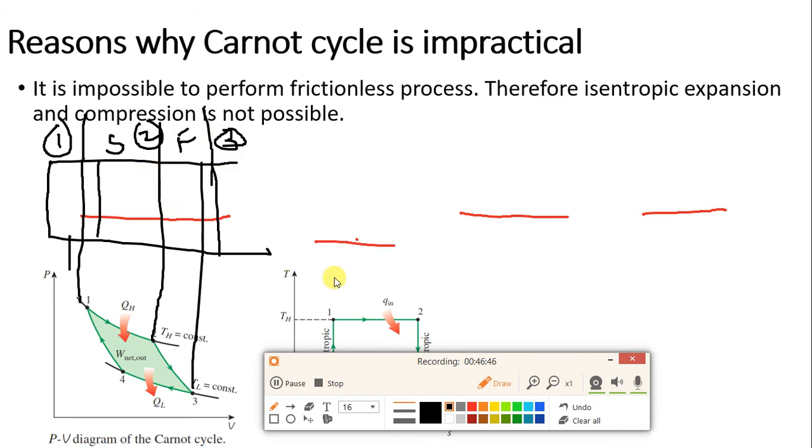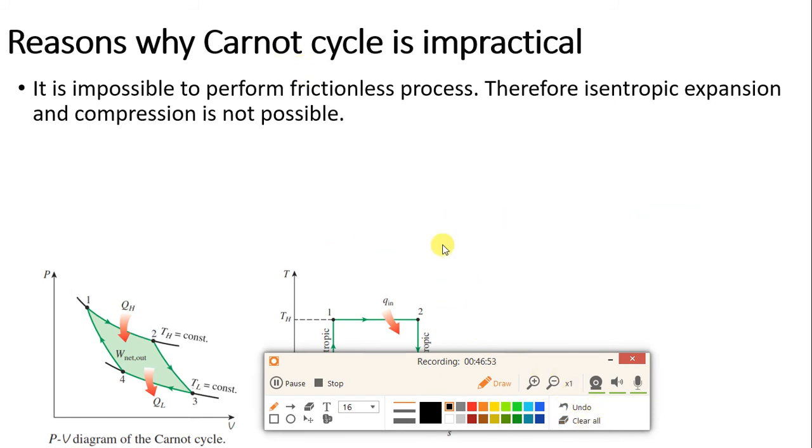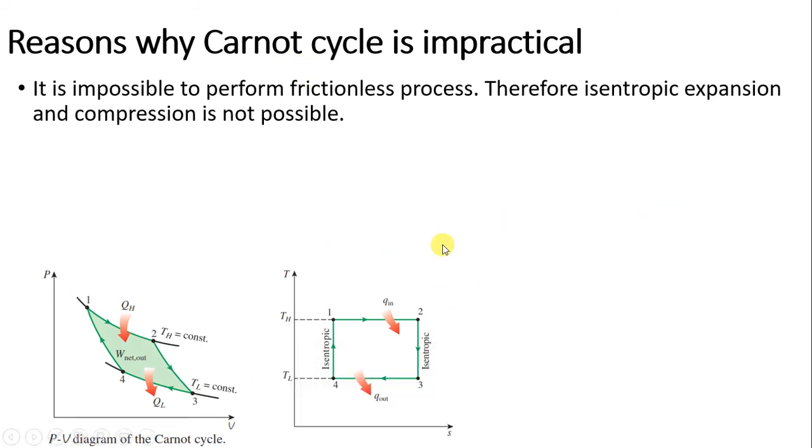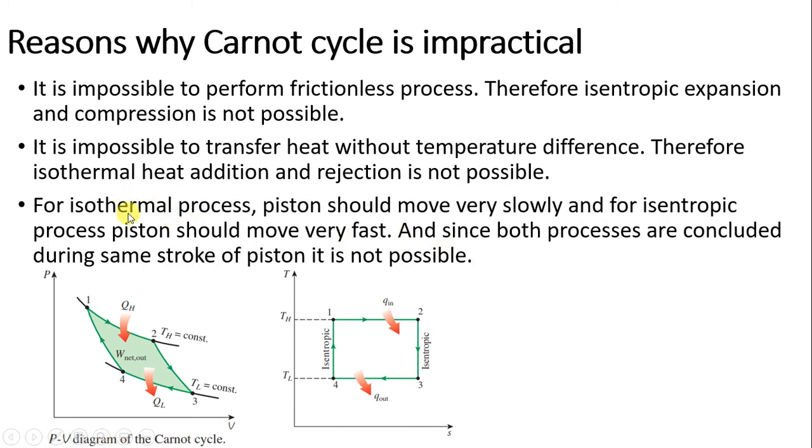This is physically not possible. Okay, these are the reasons why the Carnot cycle is not practical. Let me show you that statement. The same thing is written. For the isothermal process, the piston should move very slow, and for the isentropic process, the piston should move very fast. And since both the processes 1 to 2 and 2 to 3 are concluded during the same stroke, which means the piston is moving from left to right, it is not possible.